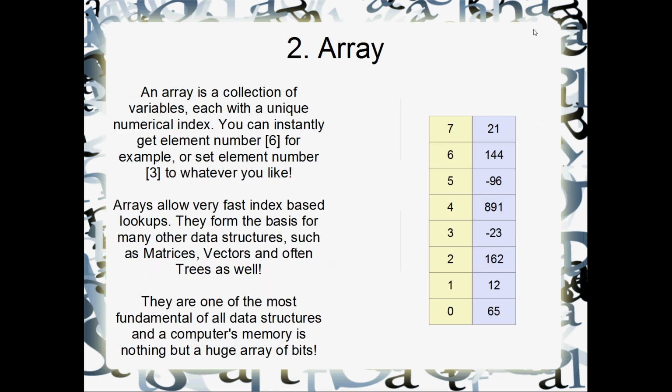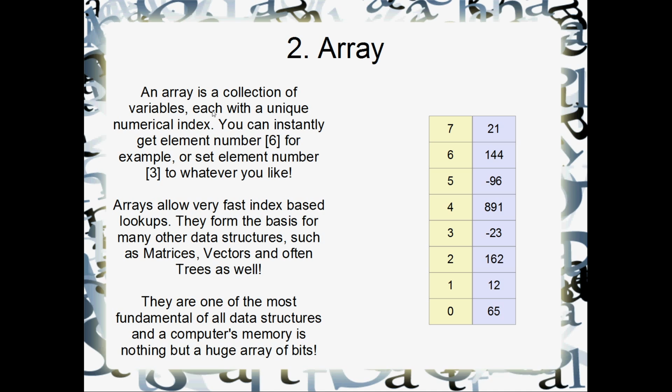And number 2, the array. Okay, so things don't get much more fundamental than this, the mighty array. I tell you, you can't program for too long without using at least 540 million arrays. They're that common. Seriously, these things are absolutely everywhere. So an array is just a collection of variables, each with a unique numerical index.